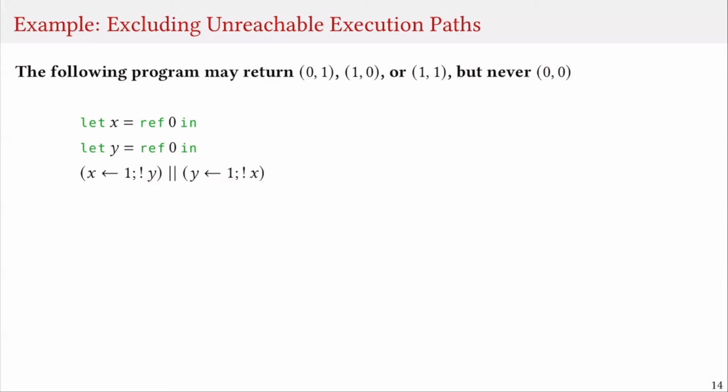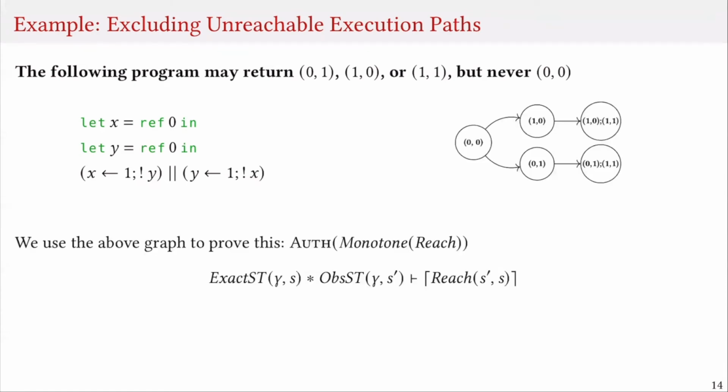Now this program may return 0, 1, or 1, 0, or 1, 1, but it will never return 0 and 0. And the reason for that is that if this program returns 0 and 0, it means that both reads of X and Y have happened before both writes to X and Y. And that is impossible because each thread is first performing its own write and then performing its read. In order to reason about this program, we look at the graph of the history of how these values X and Y can evolve.